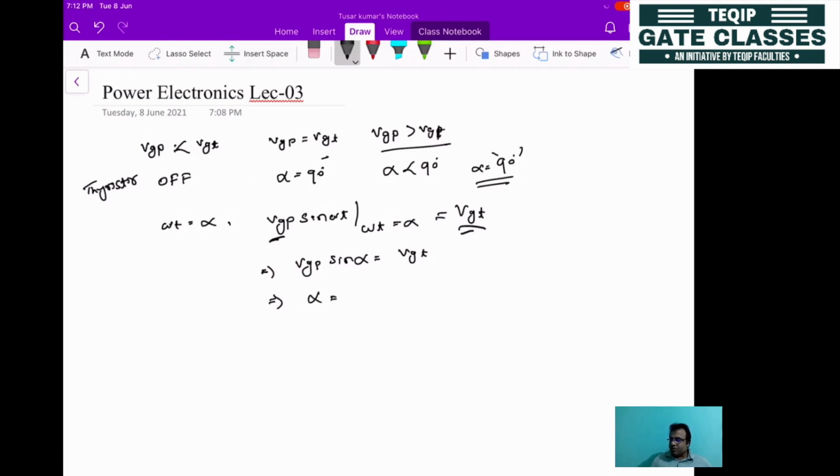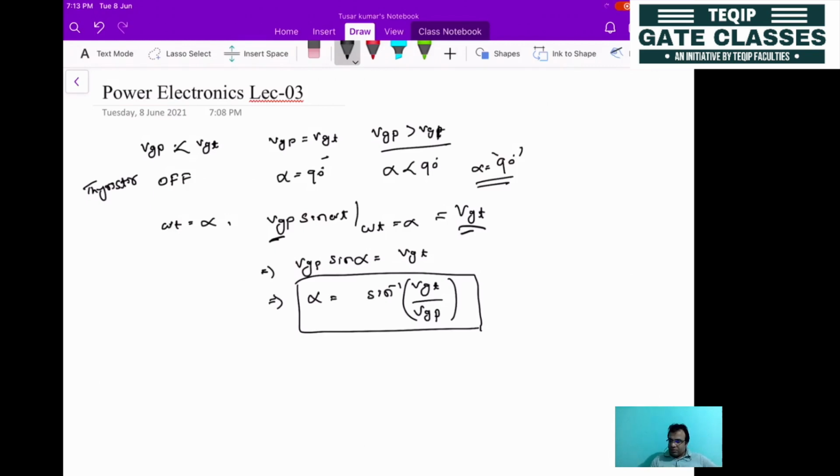Alpha will be equal to sine inverse of VGT divided by VGP. So from this you can find the expression for alpha if you know the gate pulse voltage as well as the gate threshold voltage.